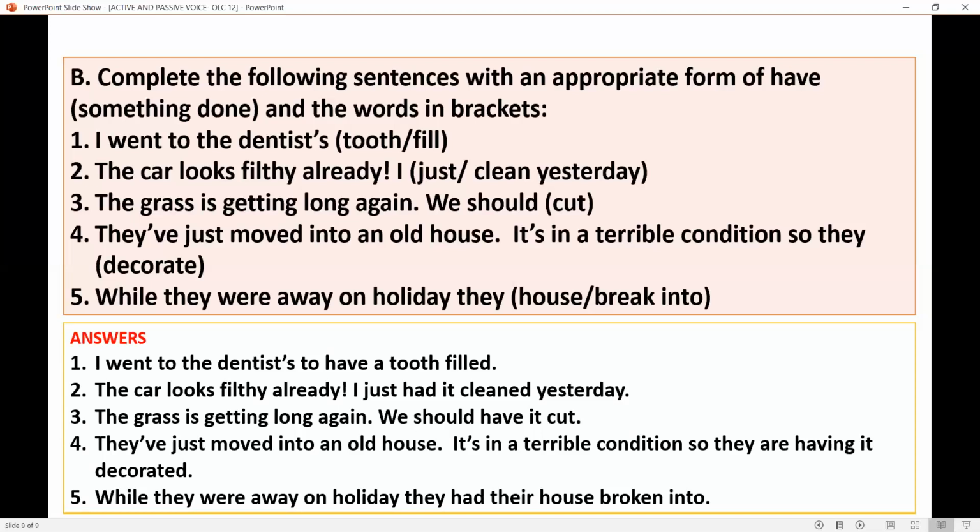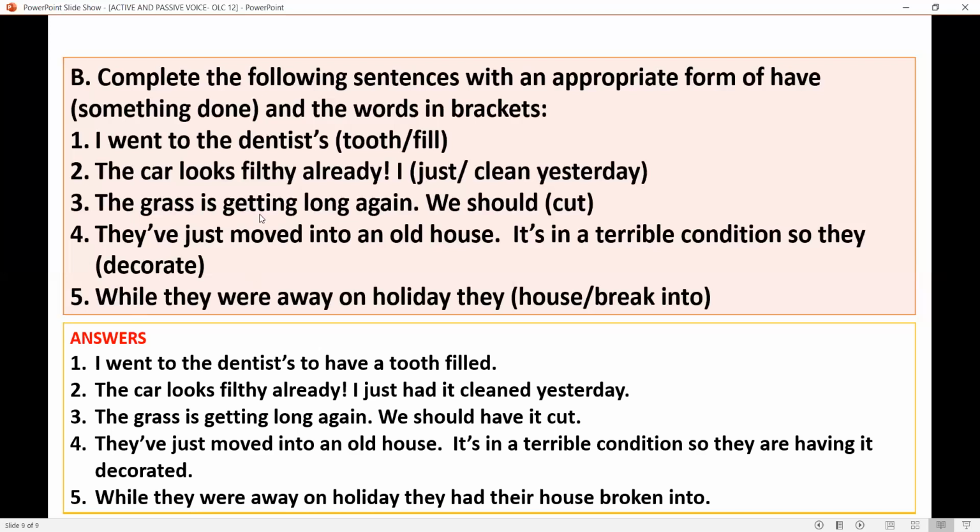We should have it cut. Fourth one: they have just moved into an old house. It's in a terrible condition, so they are having it decorated. Question 5, answer for that: while they were away on holiday, they had their house broken into.